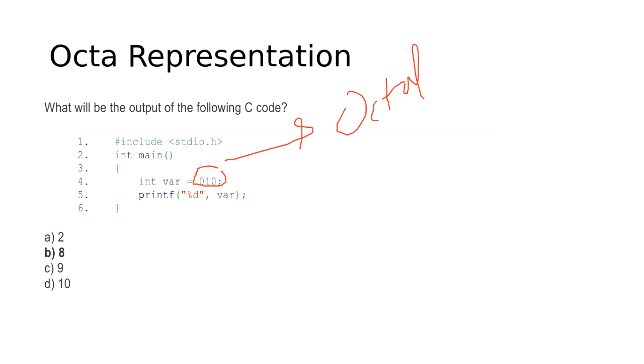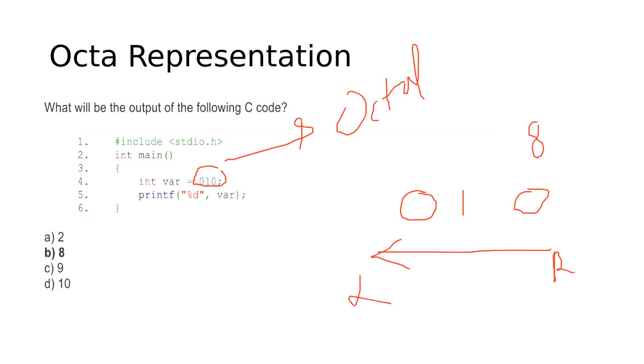So if I have 0 1 0, we have to move from right hand side to left hand side. So we get 8 raised to the power 0, then 8 raised to the power 1, then 8 raised to the power 2. Then we multiply these together, and after multiplication, we add them together.